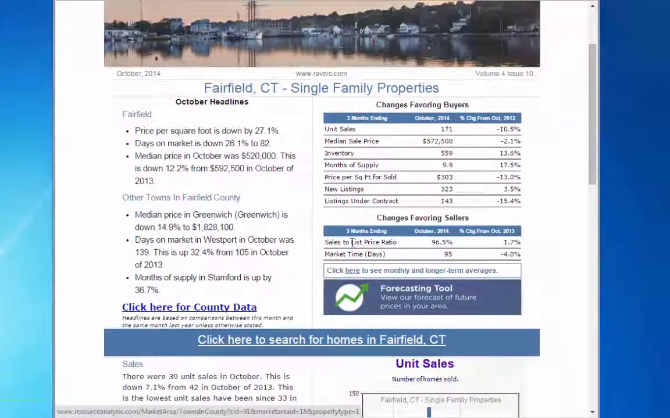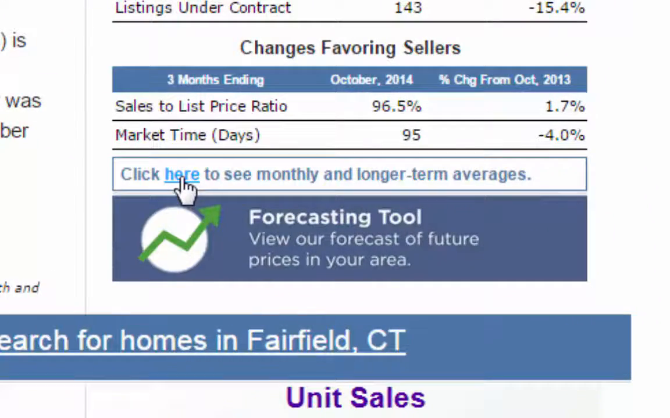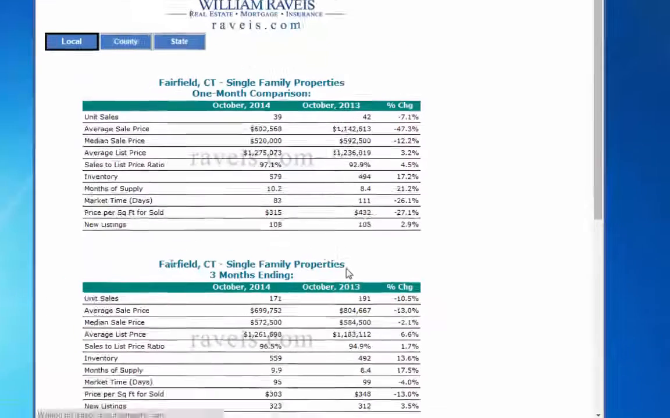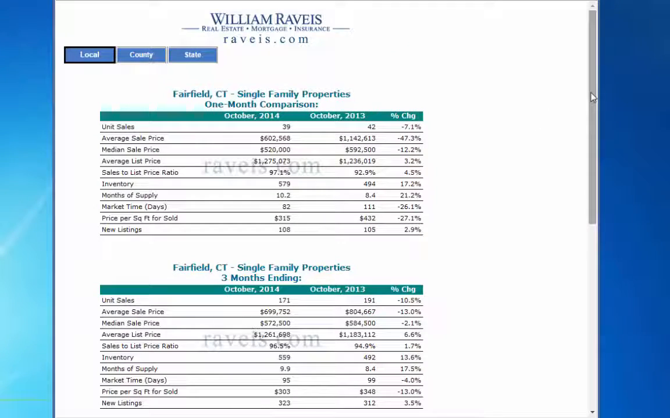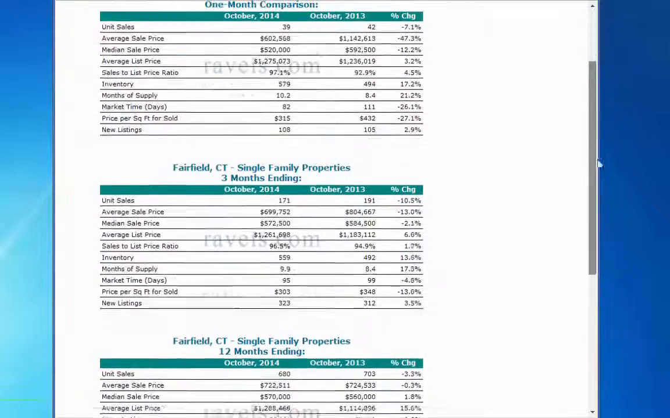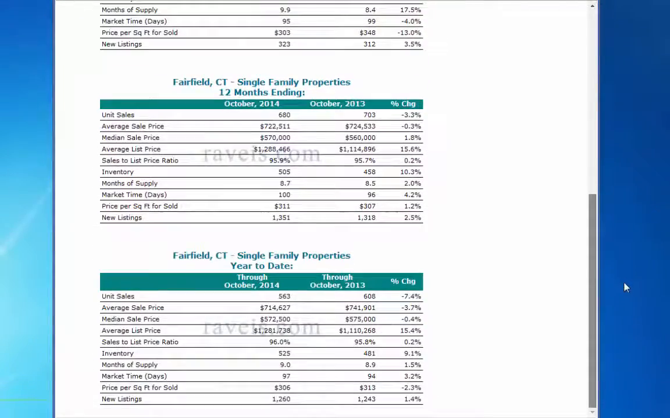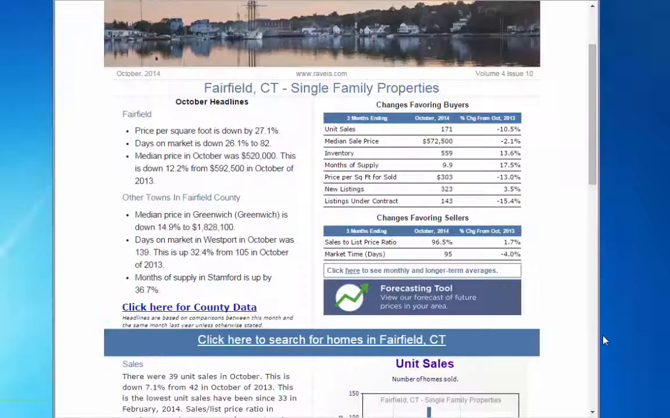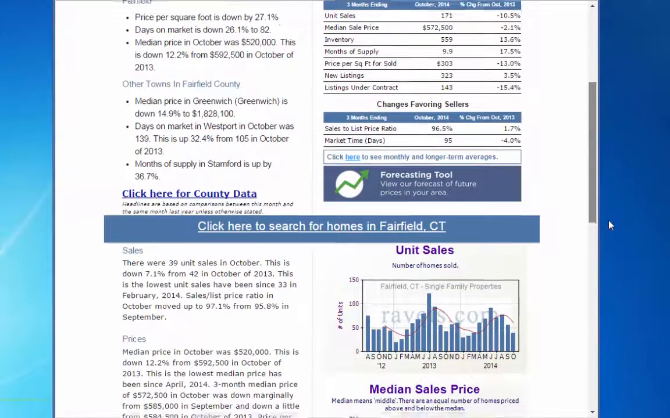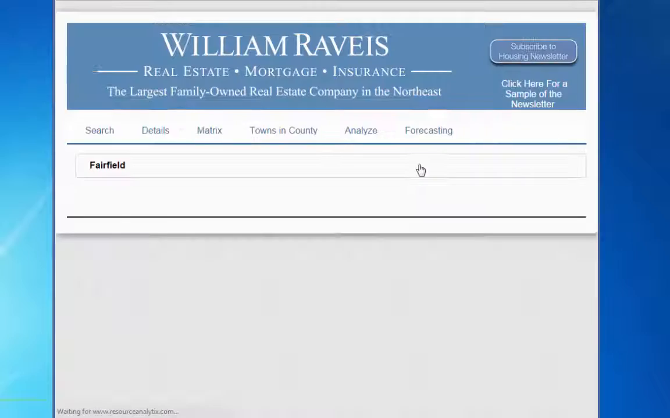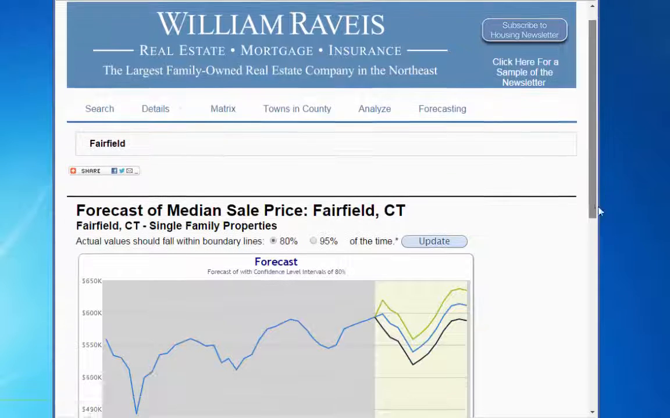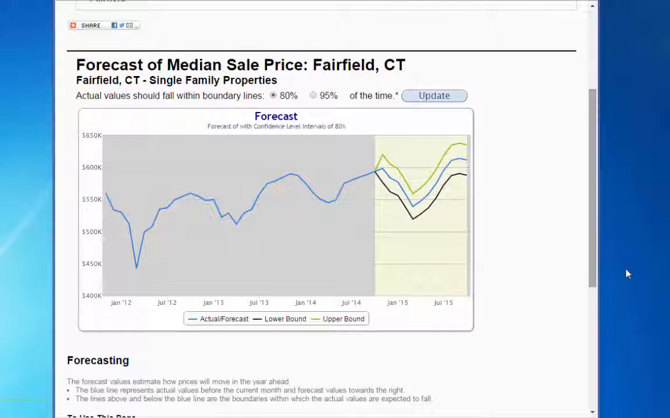The link immediately below the table says click here to see monthly and longer term averages, and if we click, we'll see that we get the 1-month numbers if you're interested in those, as well as 12-month and year-to-date. Below that, there's a link to our forecasting tool, which presents an estimate based on a mathematical model of what we expect the market to do in the next 12 months. There will be a future video describing forecasting in more detail.